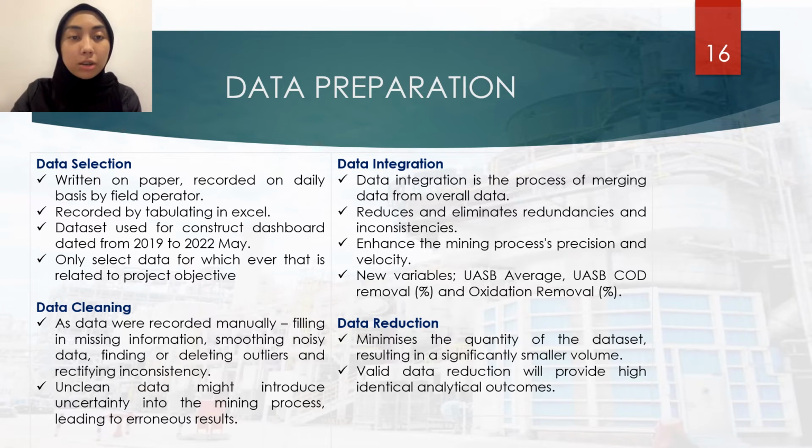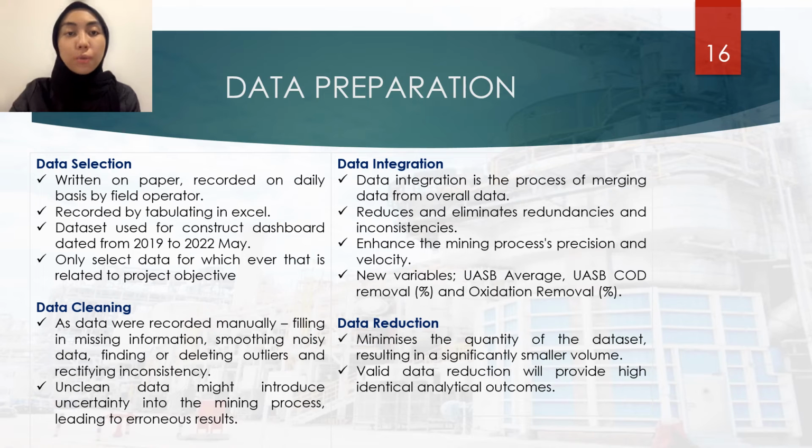Next is data integration. Data integration is the process where we merge data from the overall data. We notice that by integrating the data, we have reduced and eliminated redundancies and inconsistency in this collection. These are new variables that we have from merging the data in data integration. One is the UASB average, which we have calculated from the average of UASB 1 and UASB 2.